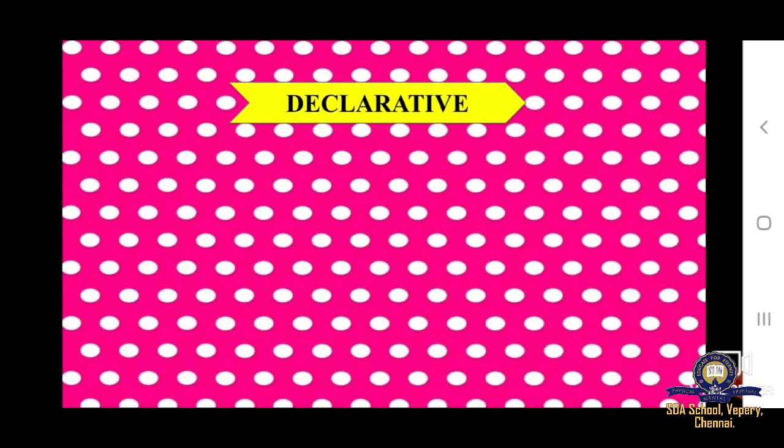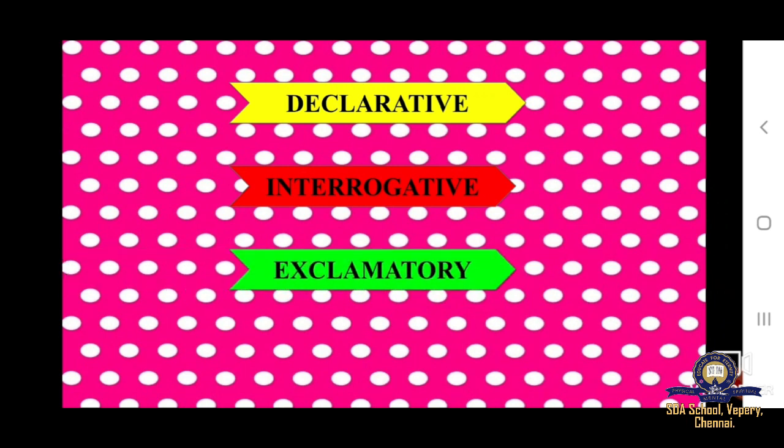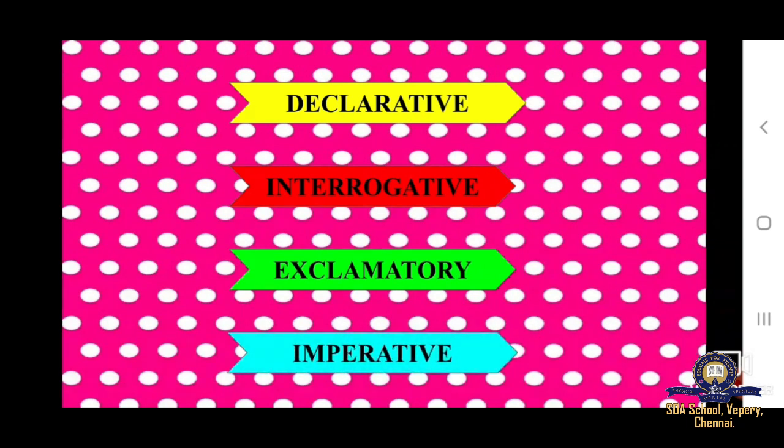Children, there are 4 kinds of sentences and they are declarative sentence, interrogative sentence, exclamatory sentence and imperative sentence. I repeat, there are 4 kinds of sentences. They are declarative sentence, interrogative sentence, exclamatory sentence and imperative sentence.